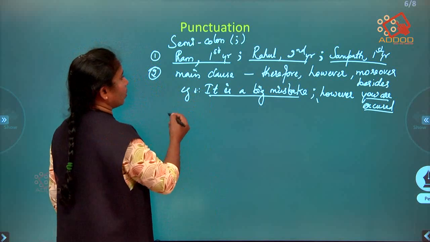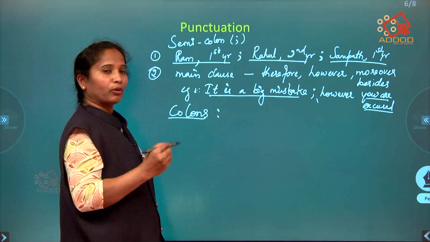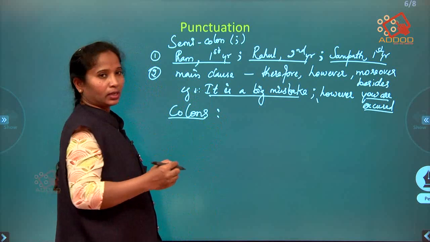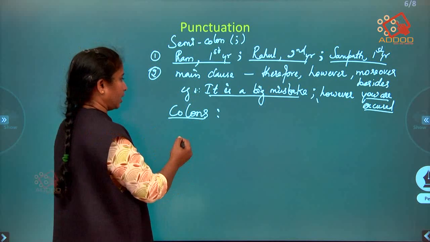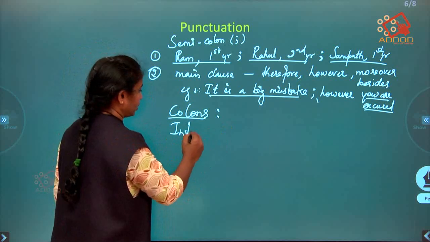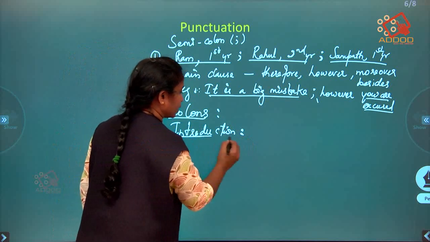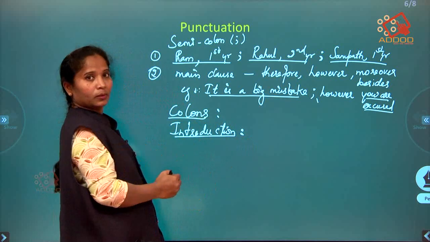Now let's understand colons. When do we use colons? For writing side headings. Usually in annotations, you write side headings saying introduction, explanation, conclusion. In such side headings, we use colons, right?